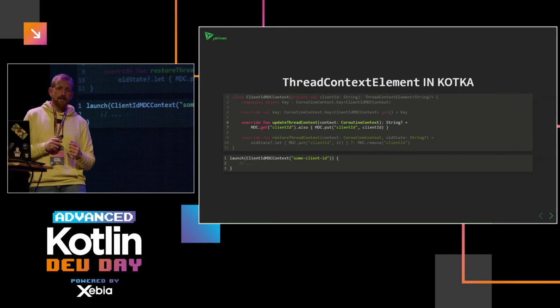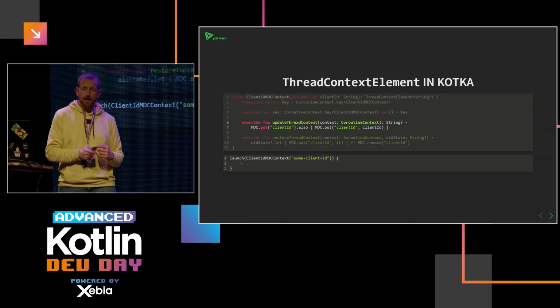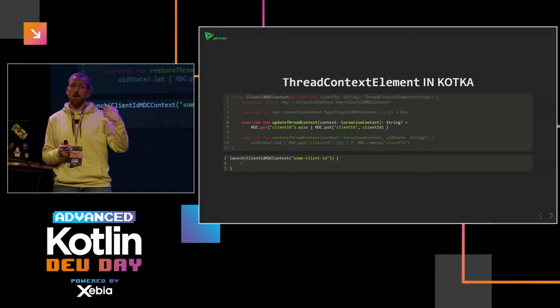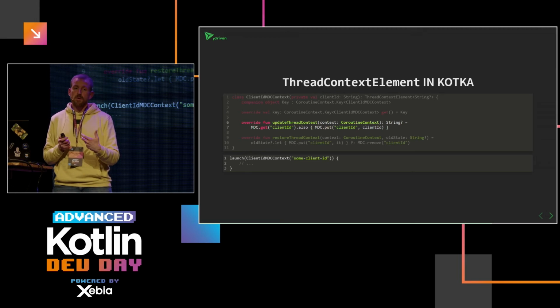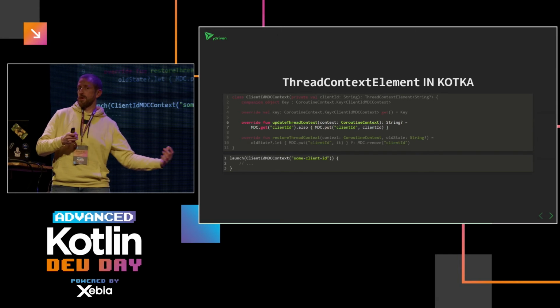The update thread context function gets called whenever your coroutine is starting or resuming on a specific thread. And in this case, this function returns a nullable string, as you can see, which is the type that's defined in the header. And the return value of this function should be the previous value that was there, if there's any.